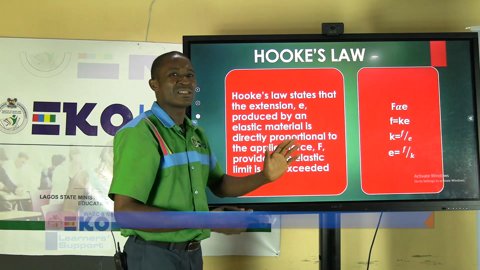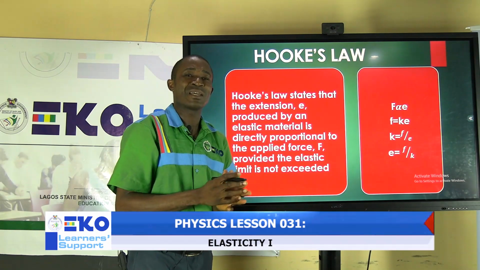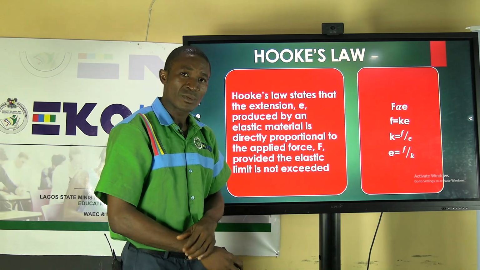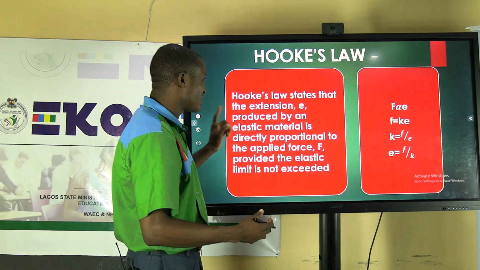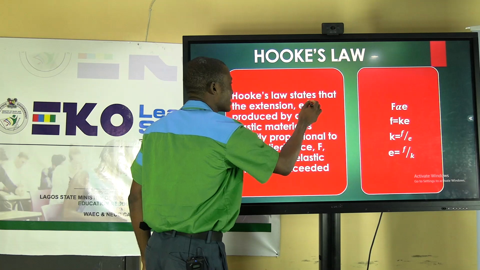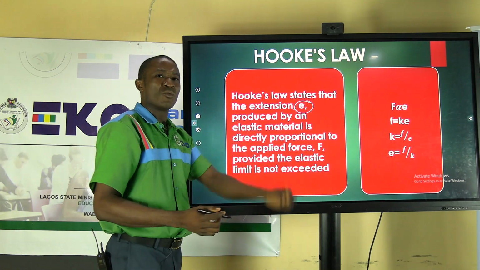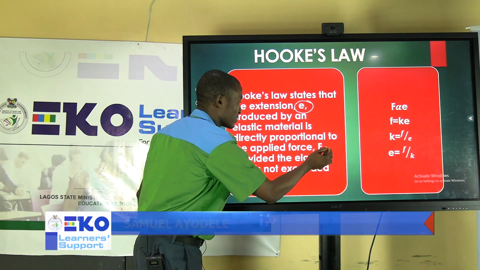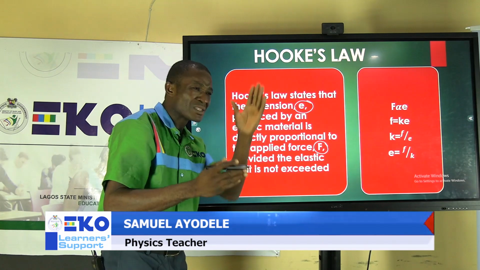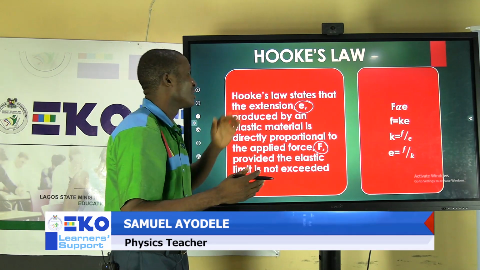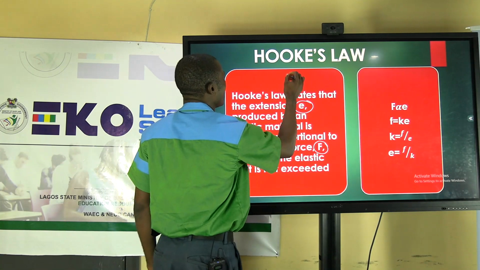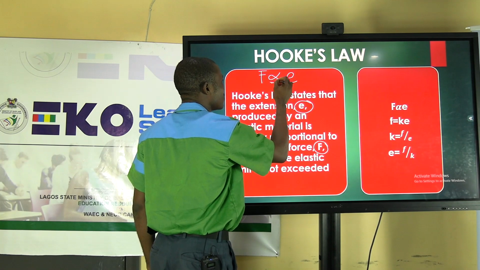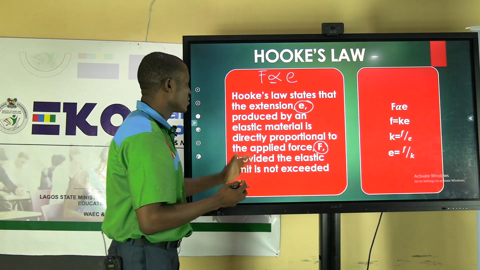So when we talk about elasticity, a particular scientist worked on this elasticity and he came back with a theory, and that's what we call Hooke's law. Hooke's law states that whenever you experience an extension E in any elastic material, that extension is caused by a particular force. So there is a linear relationship between that force and the extension. That is what Hooke's law is saying. So Hooke's law is saying that for every extension produced, there is a linear relationship between that extension and the force.